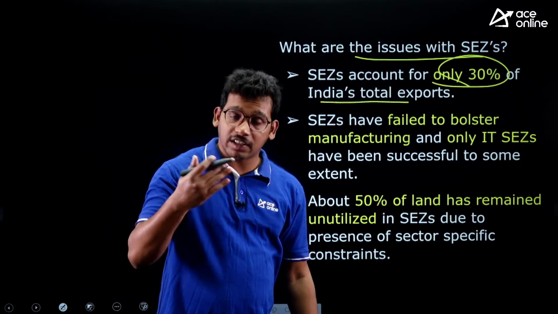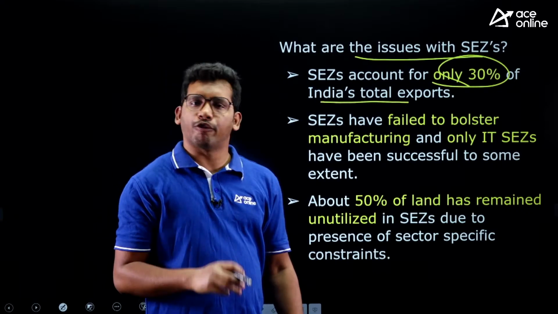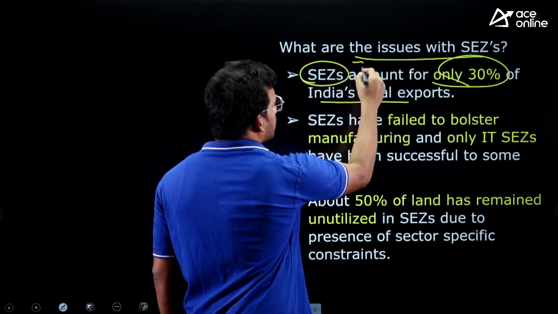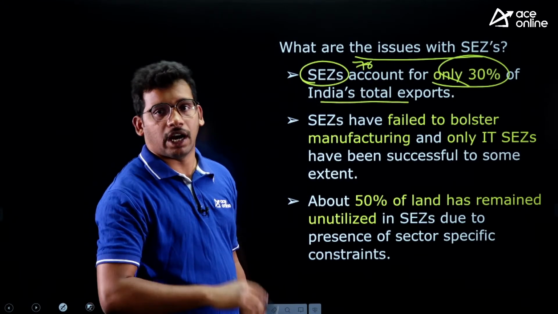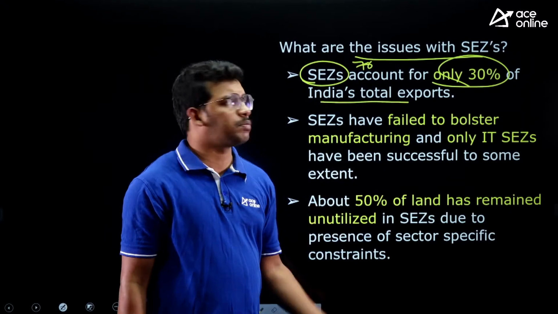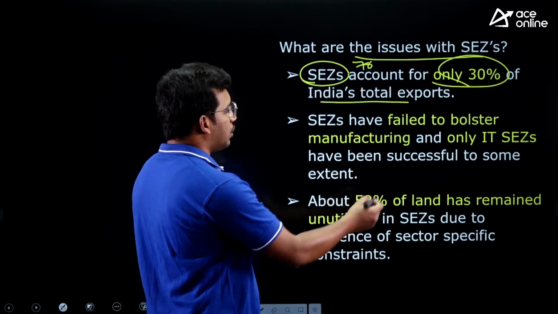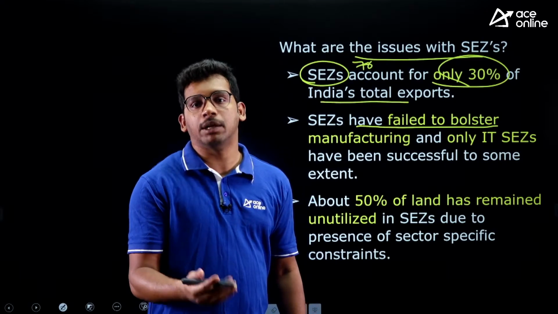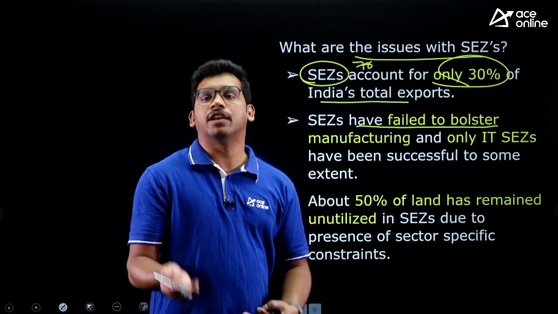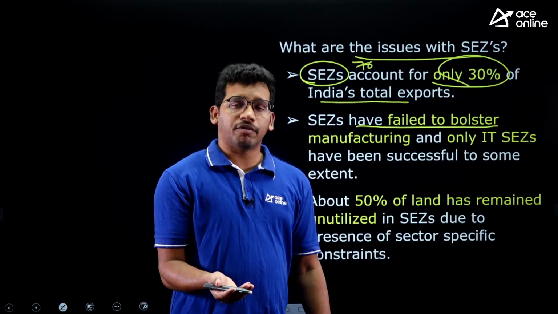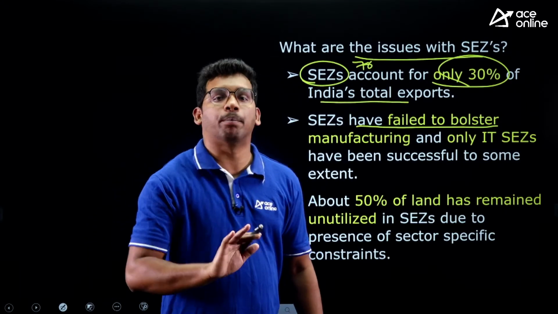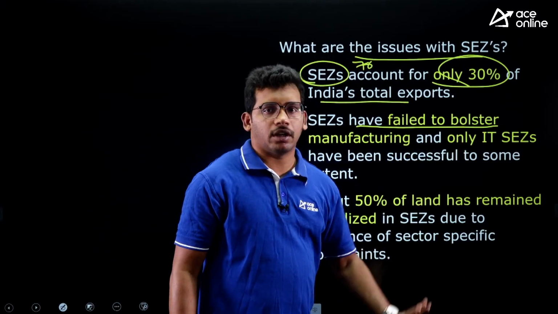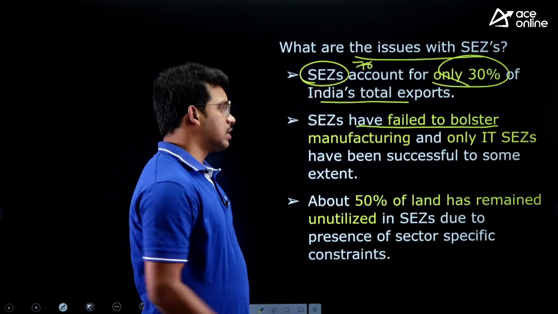It is always good if a country is exporting goods because they will get a lot of foreign exchange, right? So only 30% is exported from SEZs and the rest 70% is from domestic tariff areas other than SEZs. So what is the use? You are encouraging SEZs but without having proper benefits. So that is one issue. SEZs have failed to bolster manufacturing. Rather they were focusing more on services, IT-based software, but not creating manufacturing. If you create manufacturing, it has the benefit of creating intensive employment for citizens. But here they are focusing on IT services. So that is one issue.